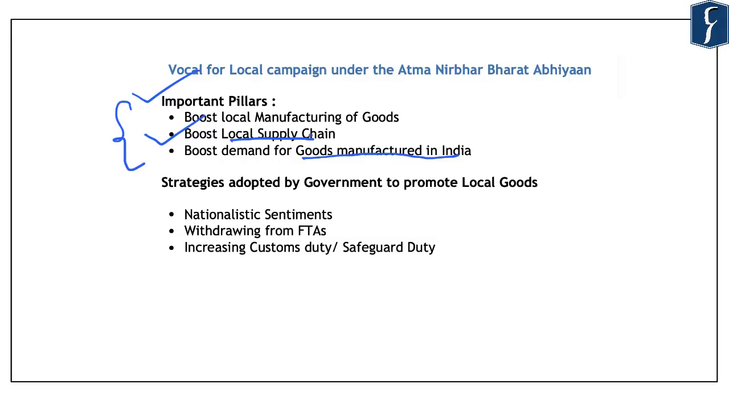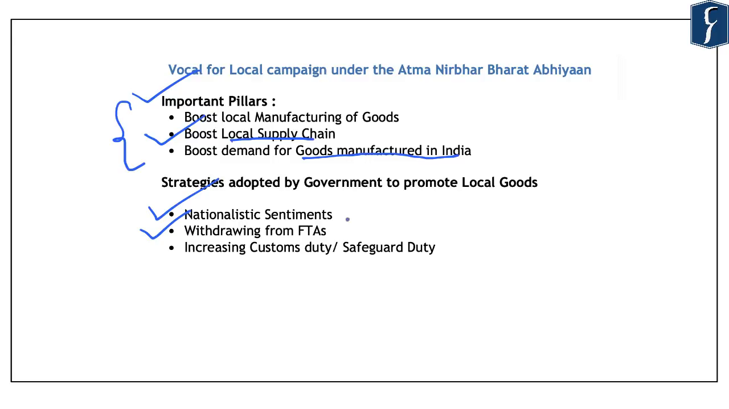So, in this regard, what are the strategies adopted by the government to promote these local goods, and what is the likely economic impact of such strategies in the long term is important. So, the first strategy that was adopted by the government was appealing to the nationalistic sentiments of the people. And in this appeal was made to the nationalistic sentiments of the Indians to buy and promote Indian goods. At the same time, a fallout of such a strategy was that it also campaigned for boycotting the goods that are produced in China.